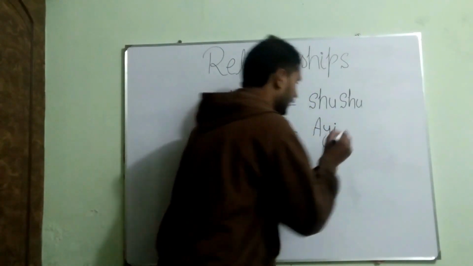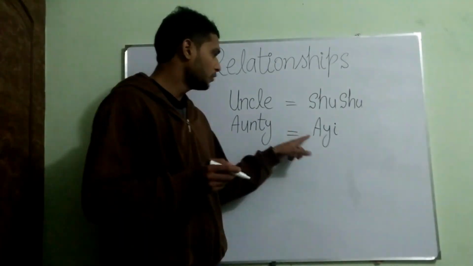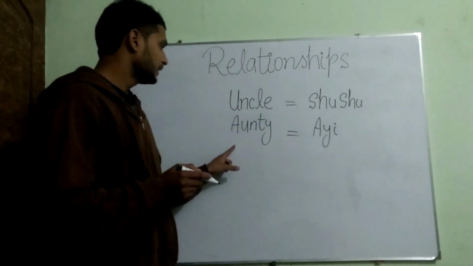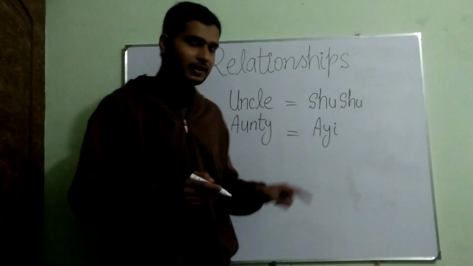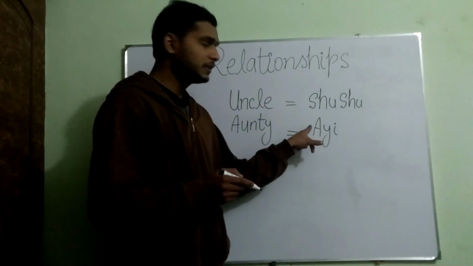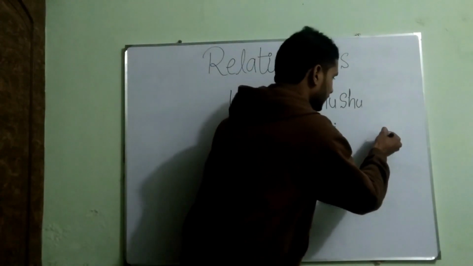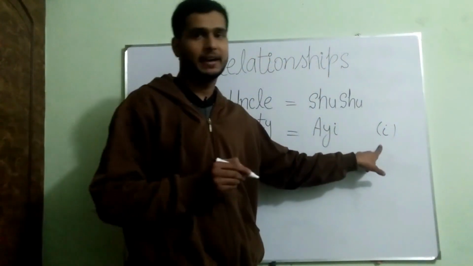And for auntie, A-Y-I, yi. How to pronounce this? Yi meaning auntie. Shushu, uncle. Yi, auntie. How to pronounce? It will be pronounced as yi, like the English alphabet I.